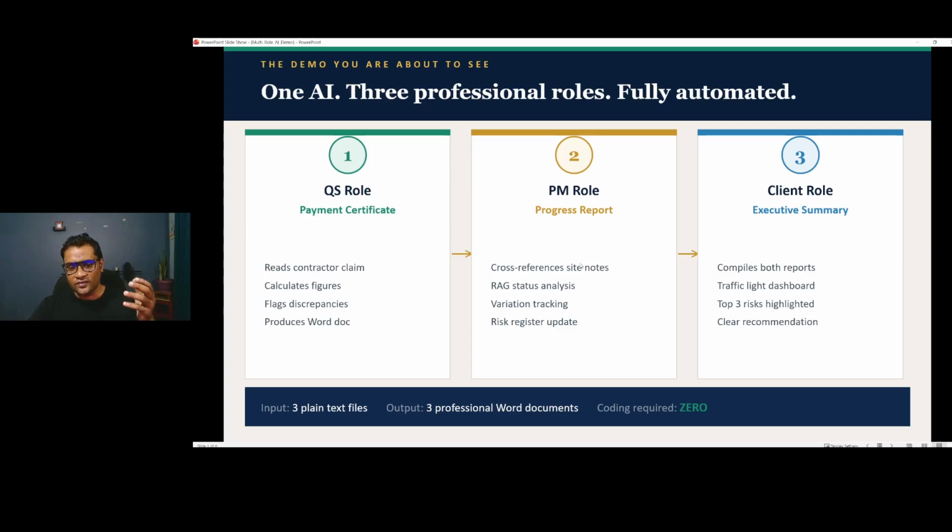And then after that, once he finished his task using his document, the client director has to do this: compile both reports. Remember, he needs both reports to work. Traffic light dashboard, top 3 risks highlighted, clear recommendation. So these three people depend on each other. That's what we call a team. Okay. So now, how can we automate teamwork? I hope you understand the context.